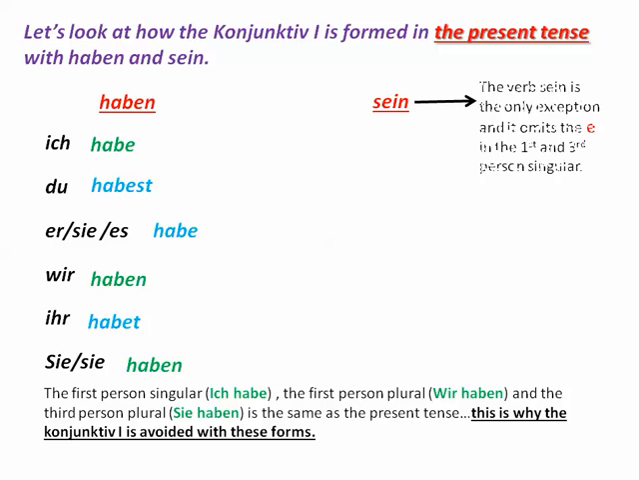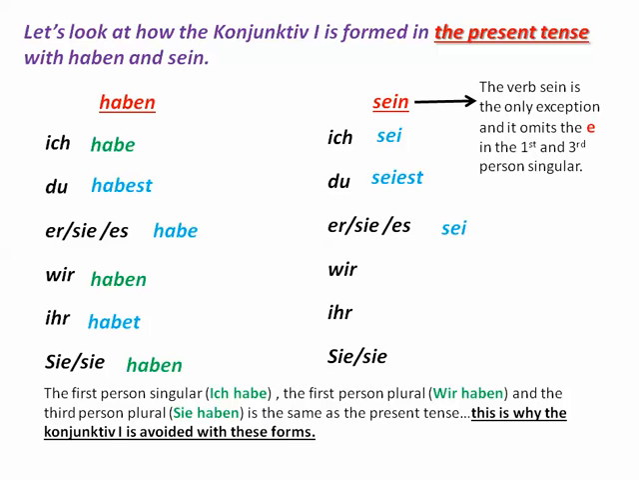Another verb you're going to need to be aware of is sein, and it's the only exception to these endings here on haben. It's the only exception, and it omits the e in the first and the third person singular. So ich sei, du seiest, er sei, wir seien, ihr seiet, sie seien.